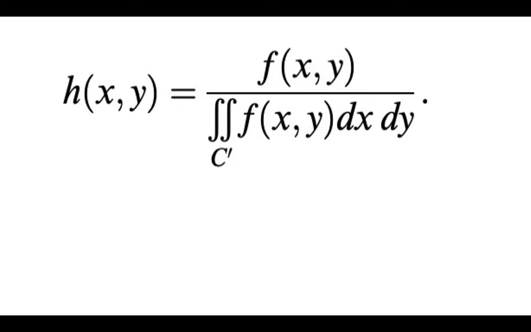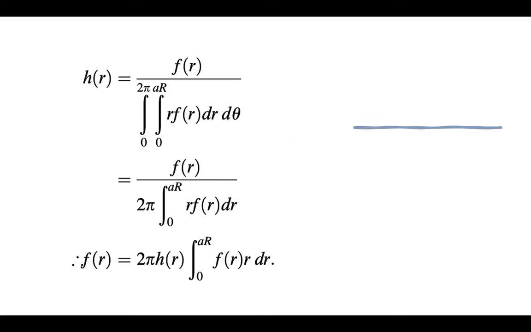Rotational invariance implies that both f(x,y) and g(x,y) depend on x,y only through the radial distance, x squared plus y squared. Therefore, in polar coordinates, the equation becomes like this. It is going to be integrated, but as you see, it is not easy to integrate this function.